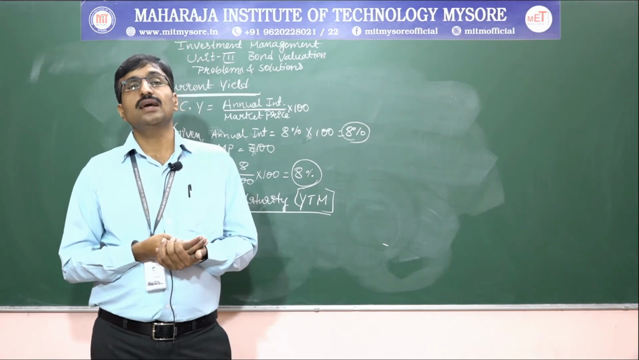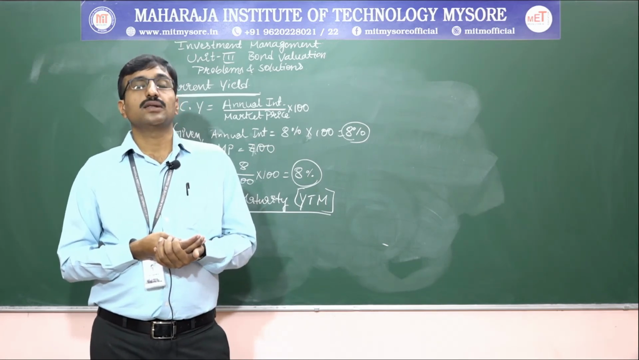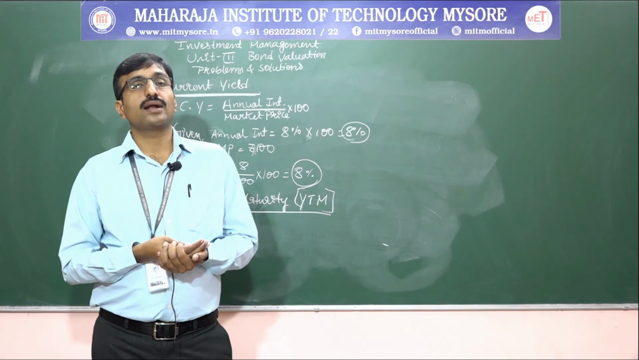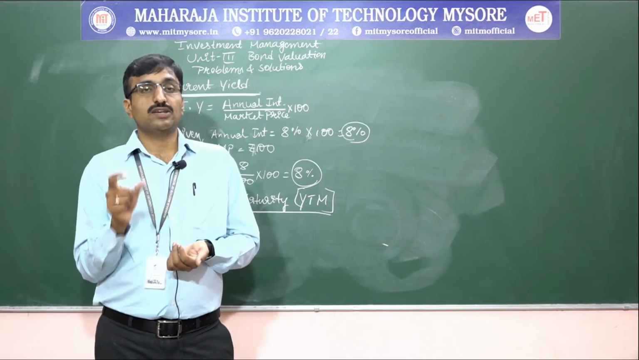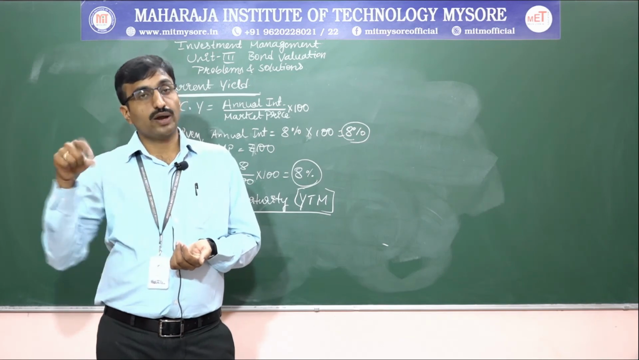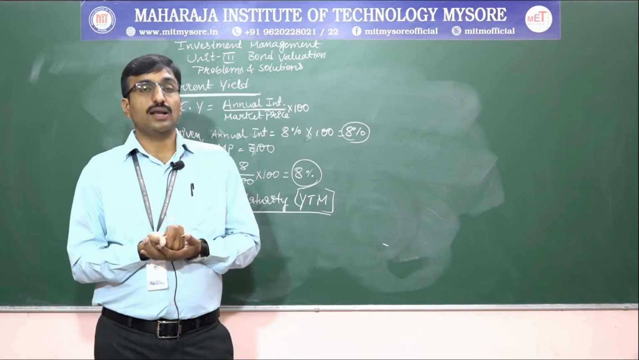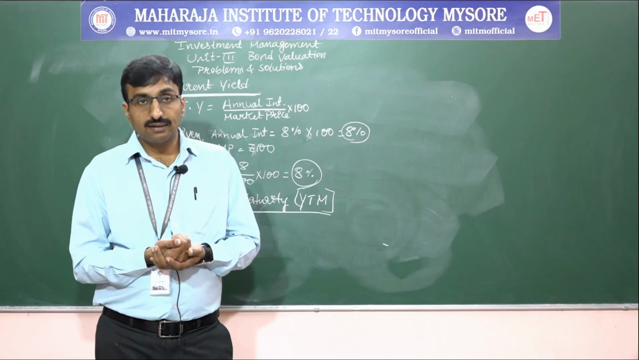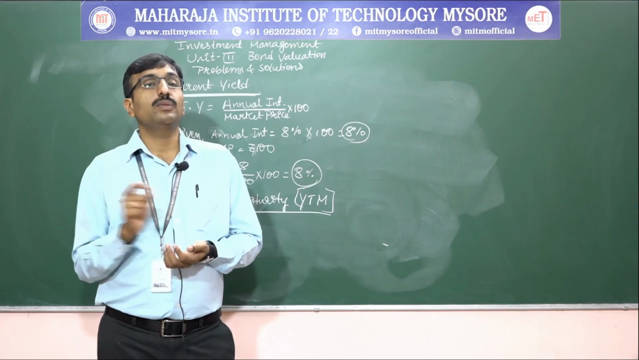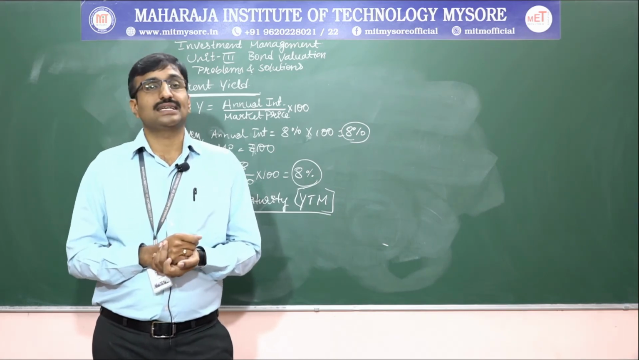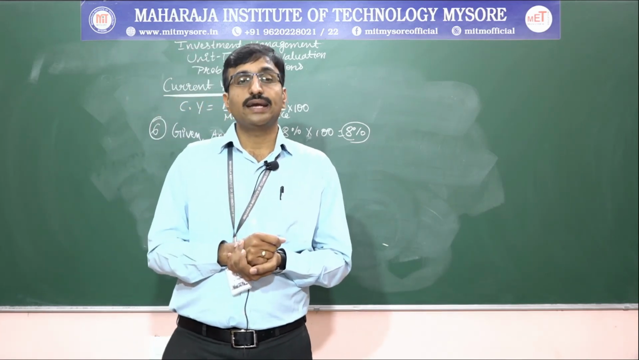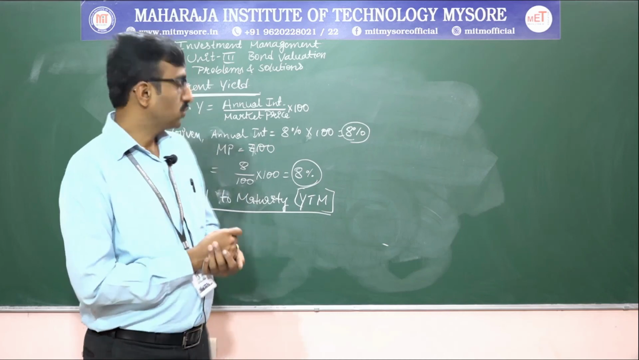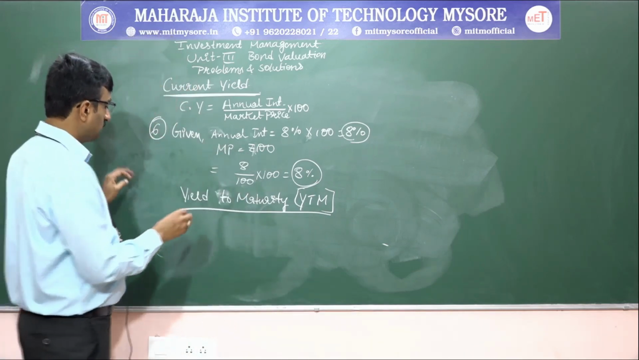So, I repeat once again, in the yield to maturity, we consider the face value and we consider the interest rate of the investment. Based on that we are going to find out the benefit value, how much value we are going to get in the future. That value will be represented in terms of percentage. So, we call it yield to maturity. You have problems on yield to maturity also, and you have a formula for yield to maturity.